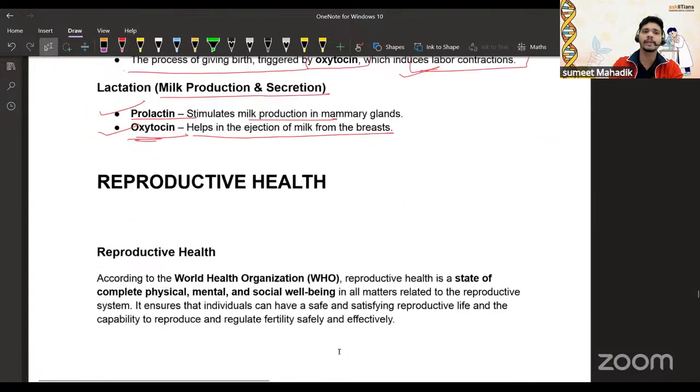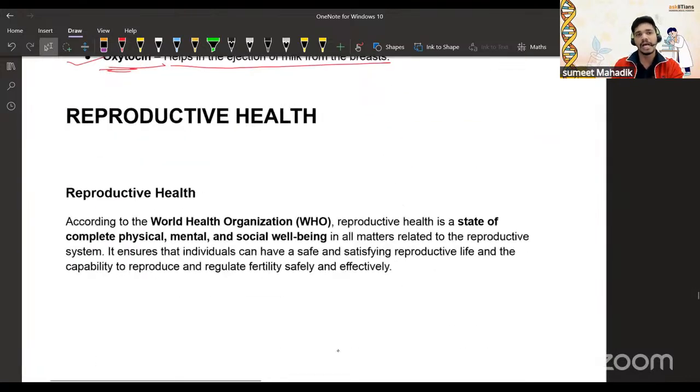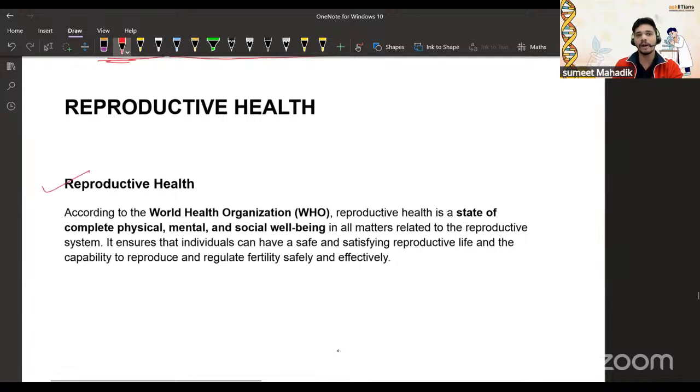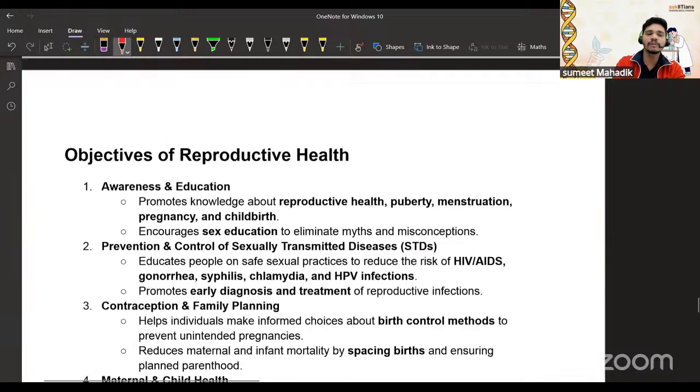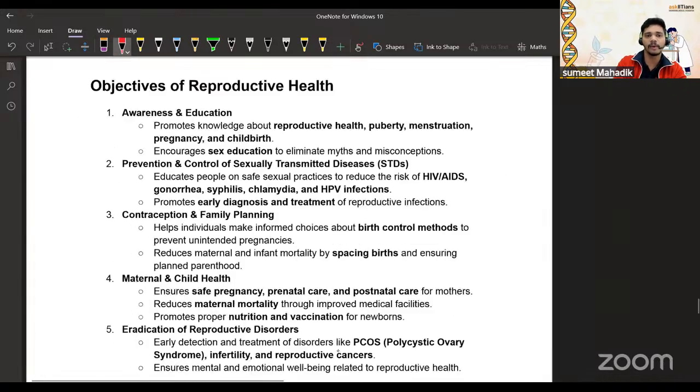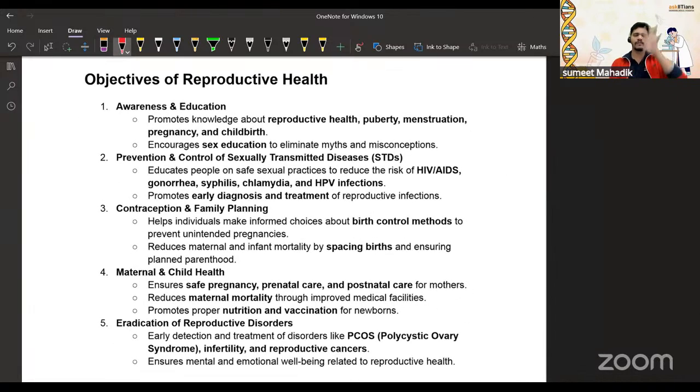Now let's talk about reproductive health in a very quick manner. According to the World Health Organization, reproductive health is a state of complete physical, mental, and social well-being. Okay, that has to be there. Then why are we studying that? You should be aware about these things, very shortly, so if the question asks, then you can answer it. Awareness and education should be there to promote knowledge about reproductive health, right? You understand that a lot of cases are there, so the person should be aware about that.